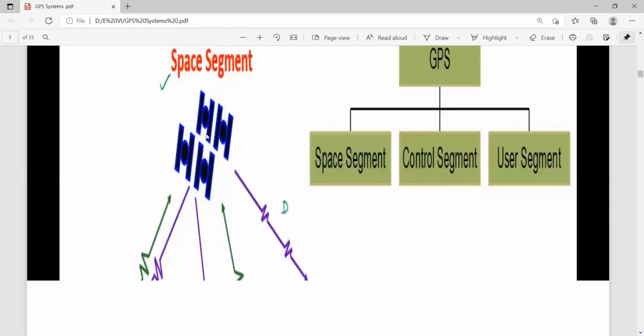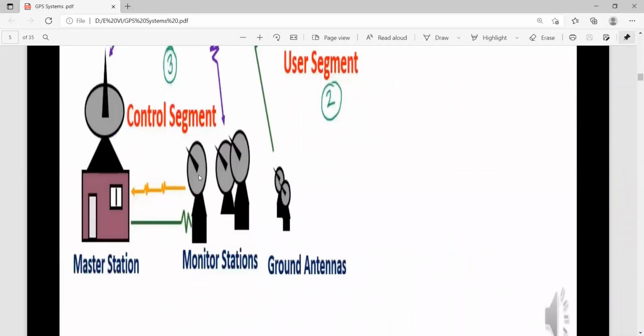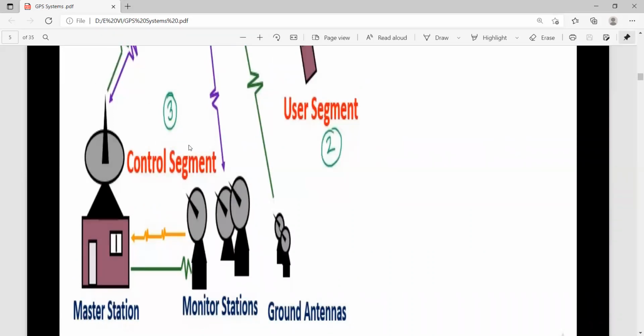Through the satellite we have the control segment. In the control segment we have various monitor stations, ground antennas, and a master station. This is the general structure of the control segment.